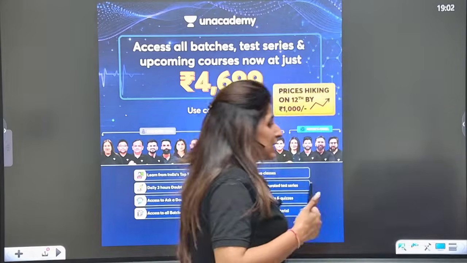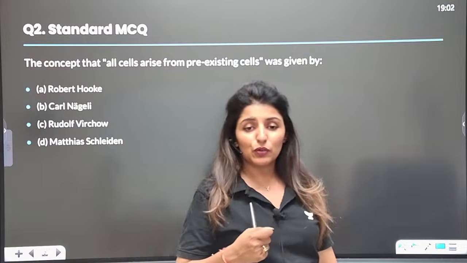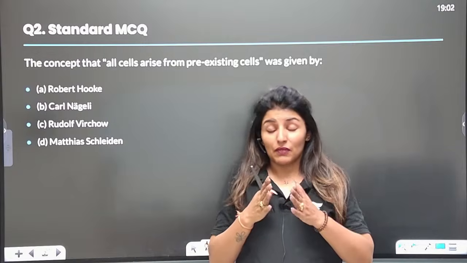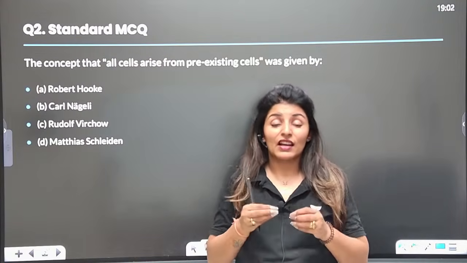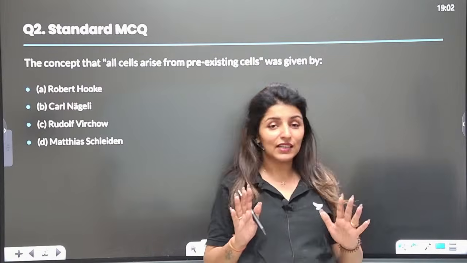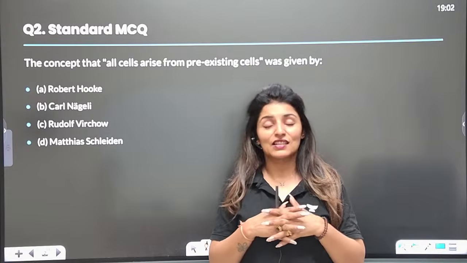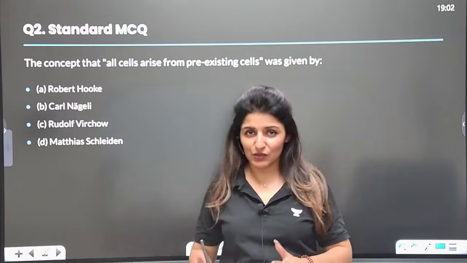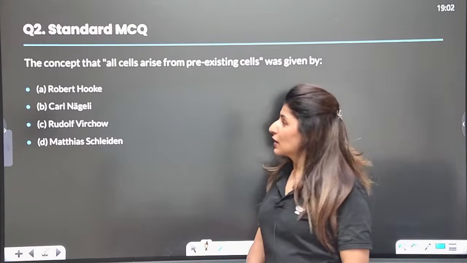So let's start with the first question. Are we all ready? We are going to practice the simplest of all the questions and even the difficult questions. I am amazed. This year in NEET 2026, there are 8 questions from this one chapter. Imagine, suddenly the whole importance of the chapter Cell: The Unit of Life has increased tremendously. Very unexpected, but 8 questions from this chapter. Can you imagine? All right, guys, let's start with the first question.